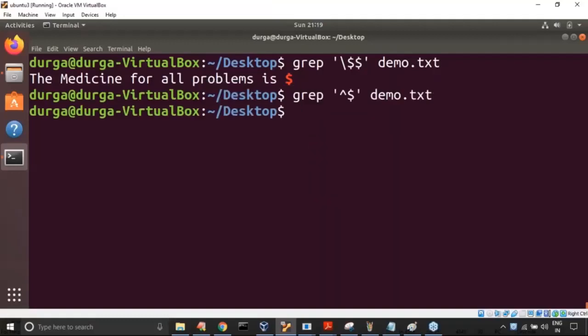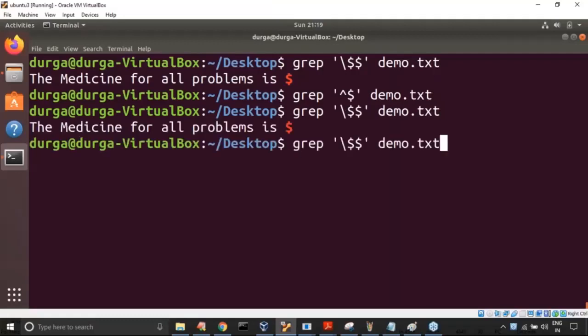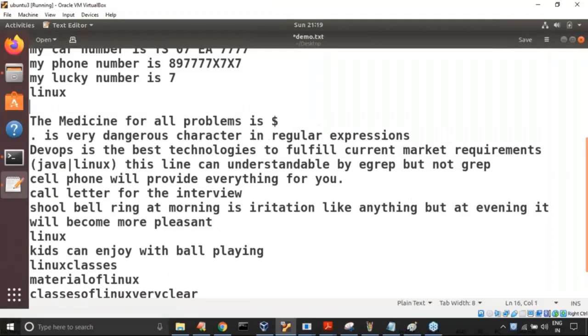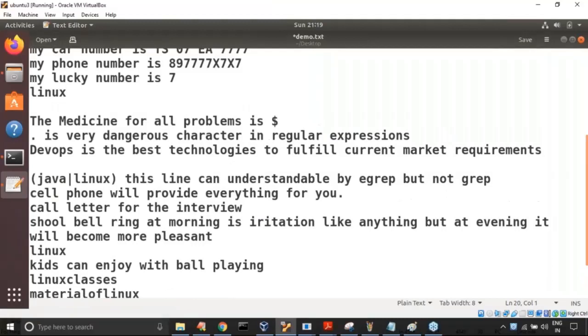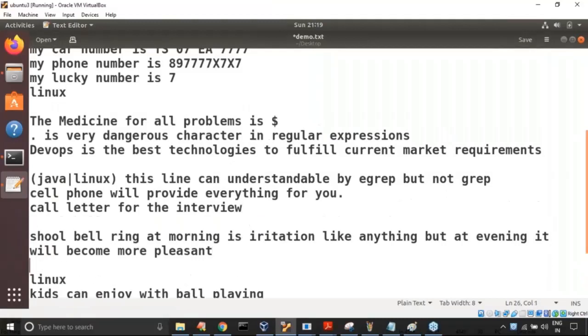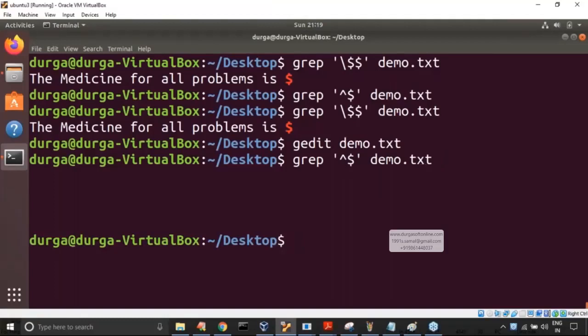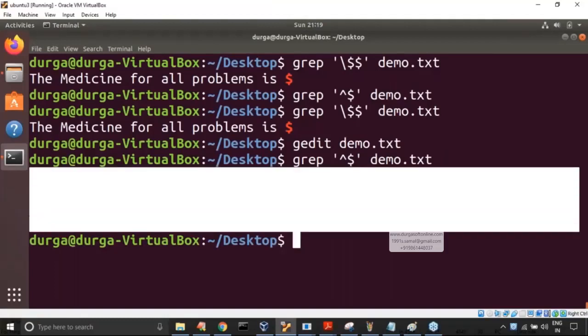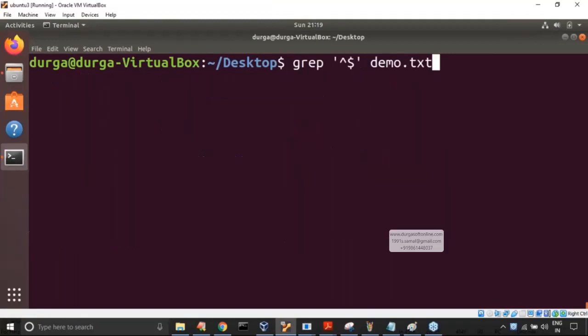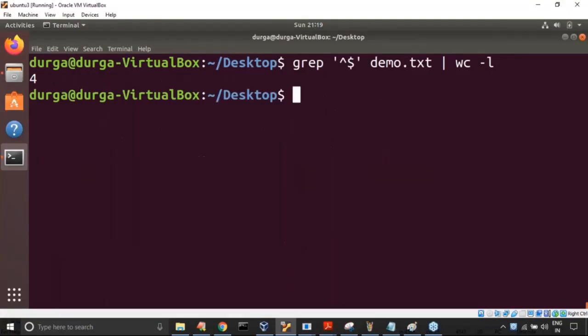Now no blank lines here. Let me provide some blank lines in the middle. Here one blank line, here also one blank line, here also one, here also one blank line. 4 blank lines are there. Now my requirement is, observe that 4 blank lines. Am I getting 4 blank lines or not? Sir, how can we confirm it is 4 blank lines? wc -l. How many blank lines are we getting? 4 blank lines. Any doubt?